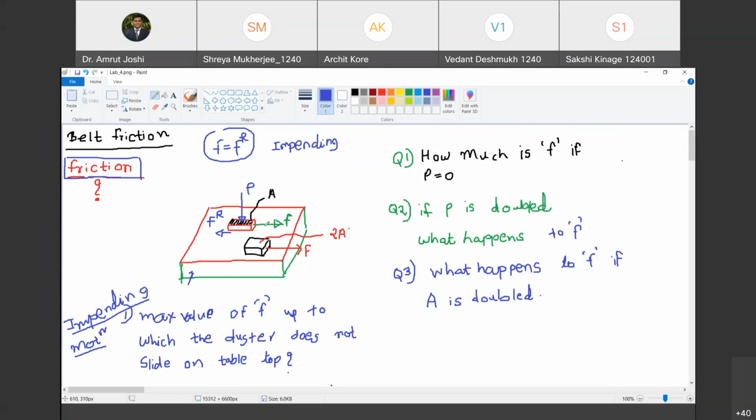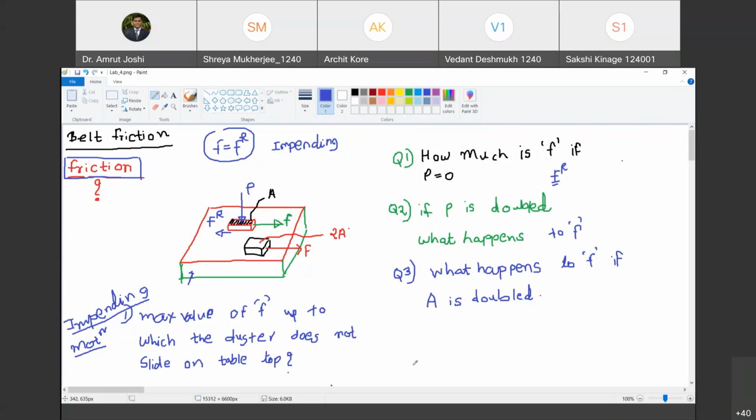So how much is F? It is like asking how much is the maximum frictional force FR that can be produced between the two surfaces if P is equal to 0. And when P is 0, the frictional force that can be produced between the two surfaces is 0. Am I right? Yes, sir.